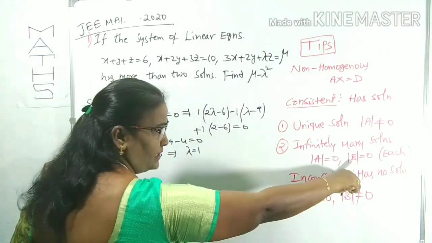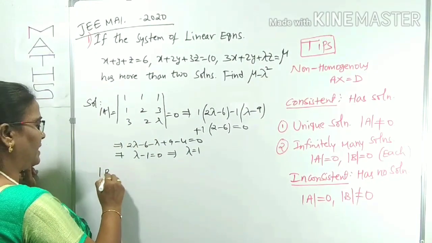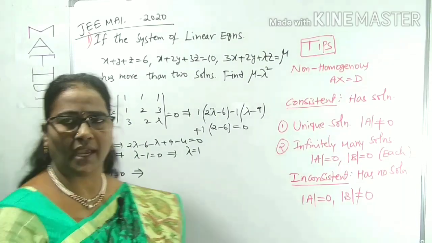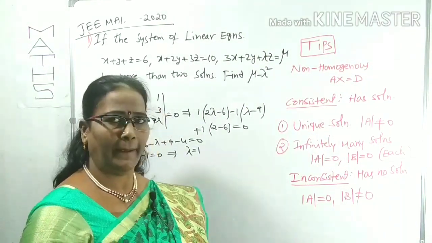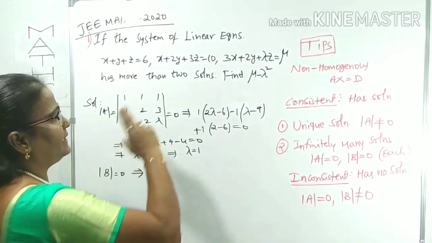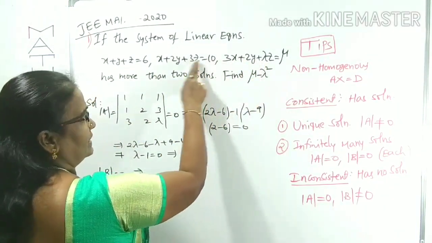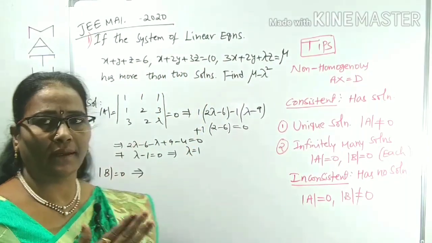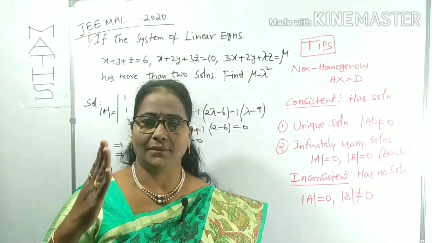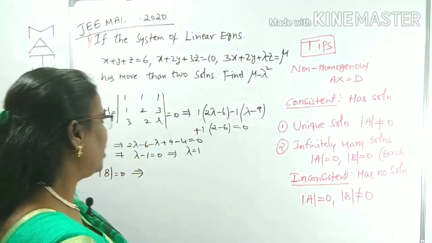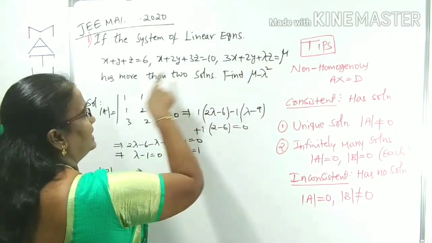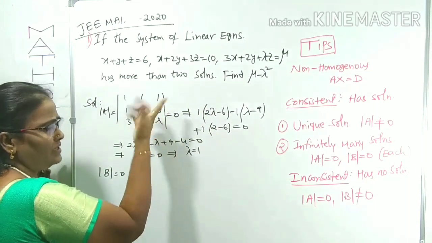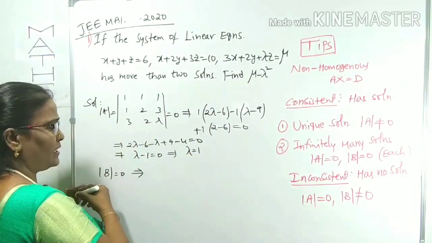Now we have to concentrate on B also. Det B is also 0. For B, you can choose any one of the matrices. I have given the 3 types of matrices. So, B matrix. Here, lambda is already there in the last column, so you can replace the last column of A with D's. What are D's elements? 6, 10, mu. Because if you eliminate this one, we already got the lambda. No need to worry about the lambda.